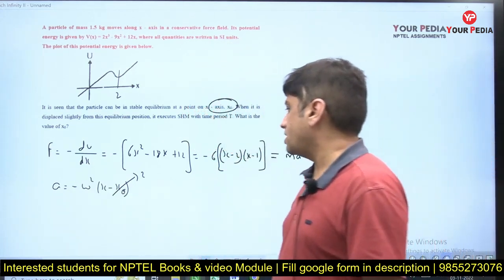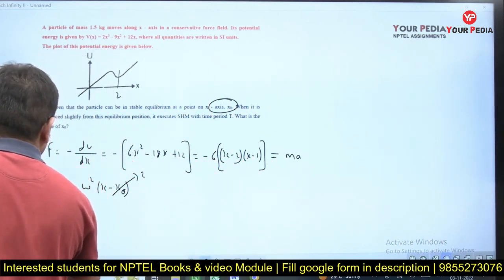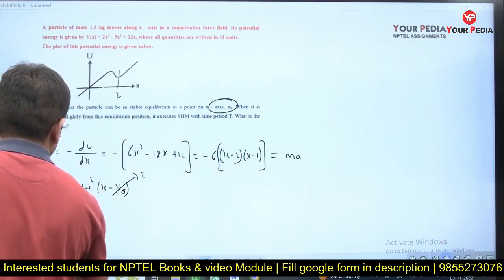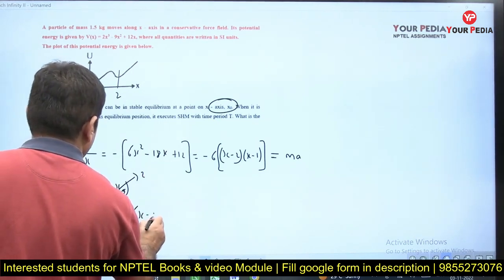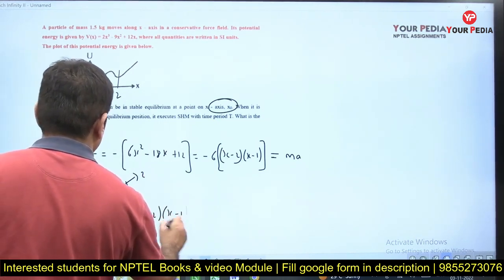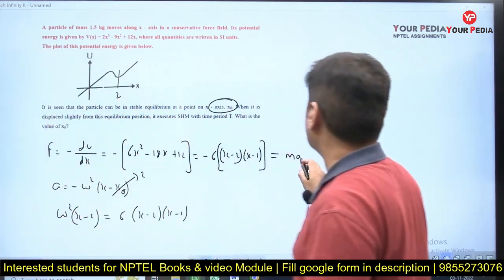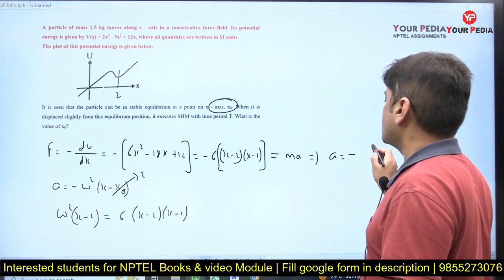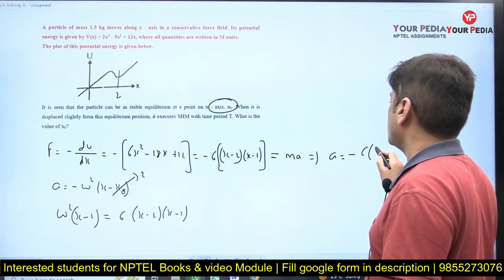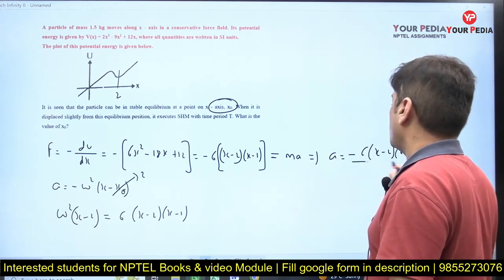Now does it display simple harmonic motion? Let's try to see this. So omega square into x minus 2 is equal to 6 into x minus 2 into x minus 1. This is m into a, so a comes out to be minus of 6 into x minus 2 into x minus 1 over m.